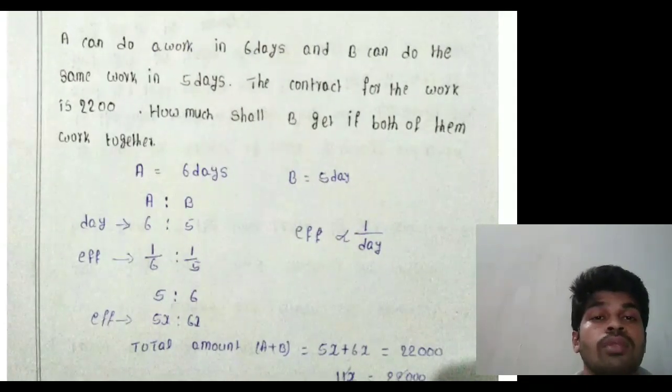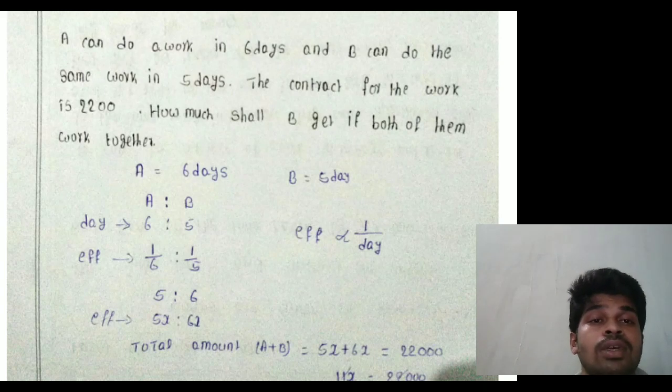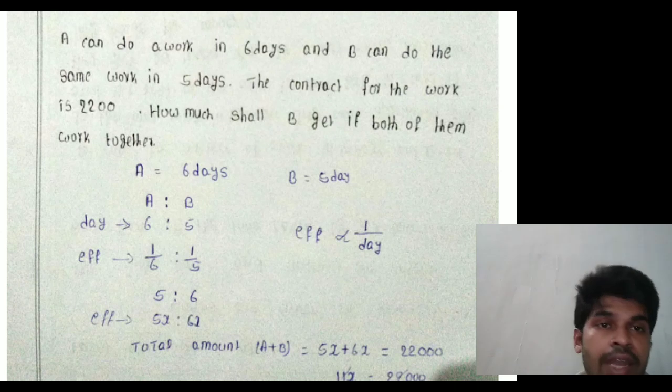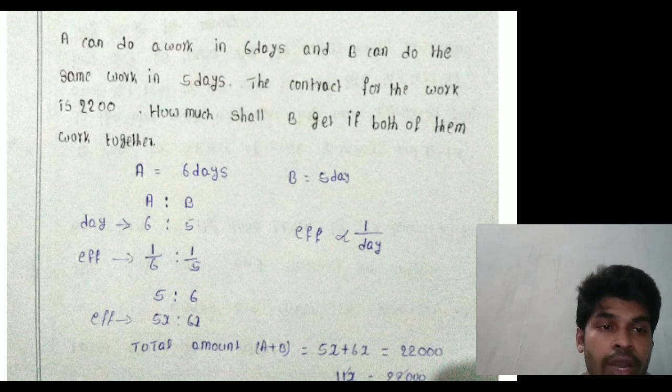Listen, the first problem. A can do a work in 6 days, B can do the same work in 5 days. That means A completes the work in 6 days, B completes the work in 5 days. The contract for the total work is 2200 rupees. How much shall each get, both of them working together? That means A and B working together.